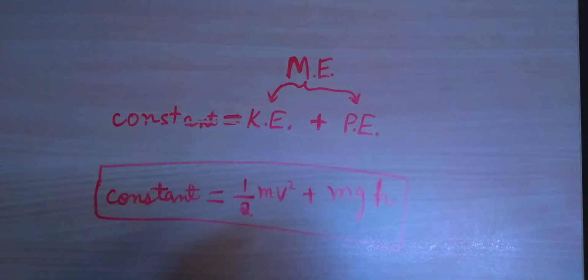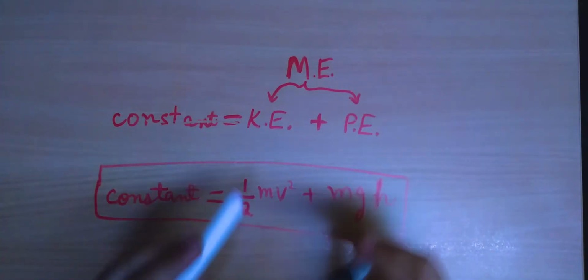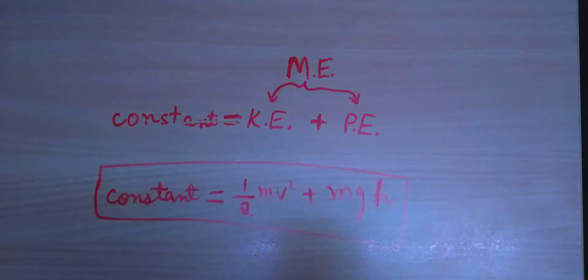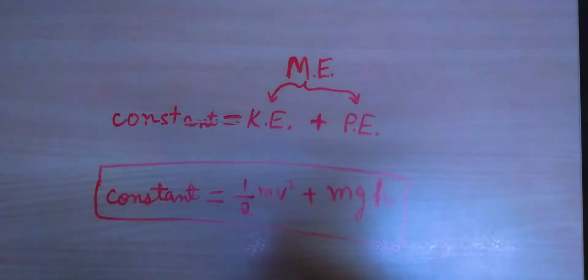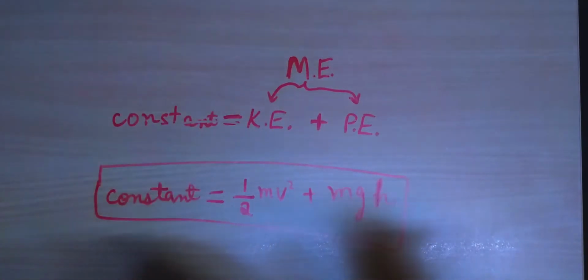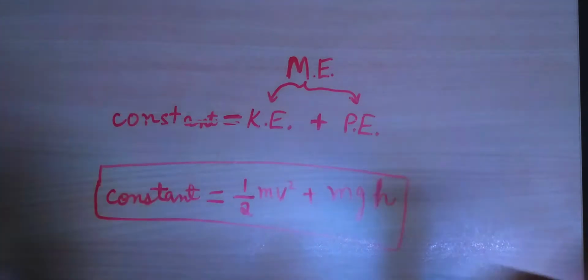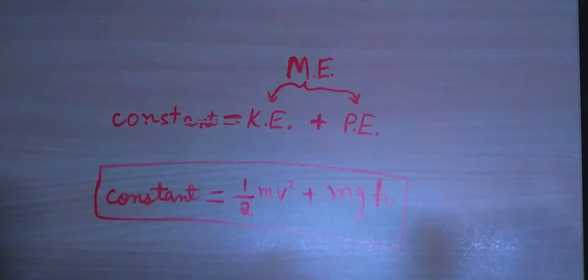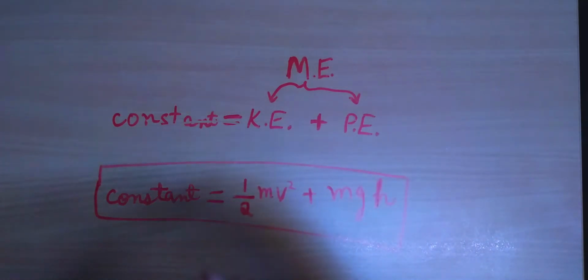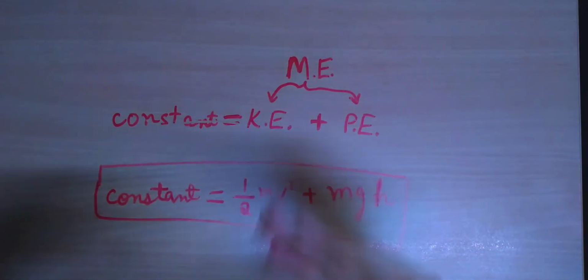The second point I'd like to raise in this video is that even in the last video, where I gave you the demonstration of a ball going high up, we had seen that initially the football had some kinetic energy, but as it went higher up, that kinetic energy got converted into potential energy. That clearly shows us that energy is interconvertible. Energy can be converted from one form to another. If some object has kinetic energy, that energy may get converted into potential energy.